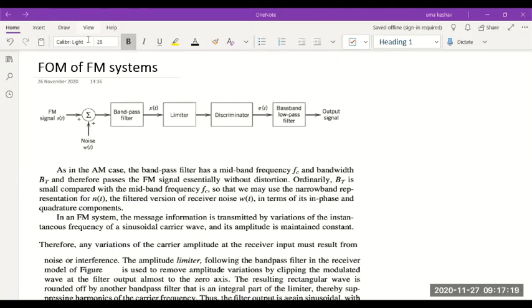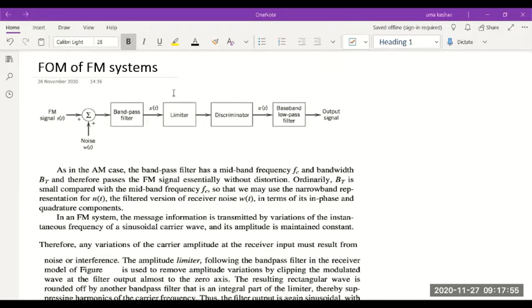Then we'll proceed with figure of merit for FM systems, frequency modulated systems. This derivation involves a little more complexity. We know the FM equation is also a little more complex because we are dealing with angle rather than amplitude. When you are working with amplitude, it is very simple. Change in amplitude can be easily monitored, easily recovered at the receiver, everything. Whereas change in angle, it's a little more difficult to perceive and recover, right?